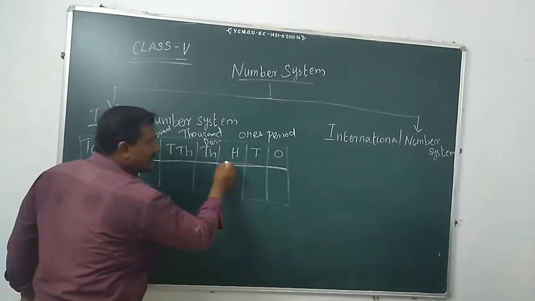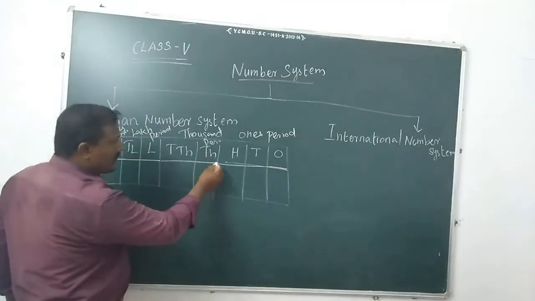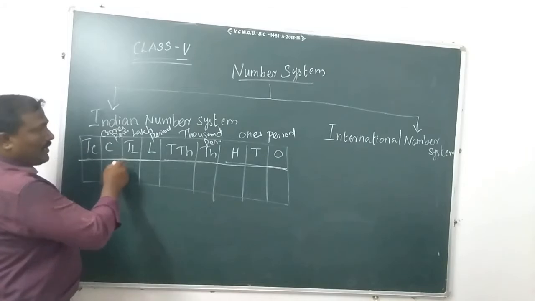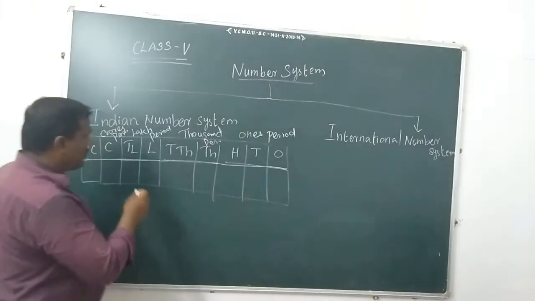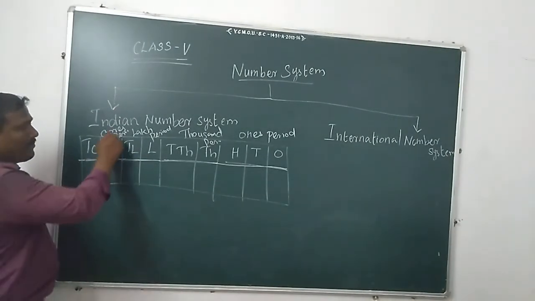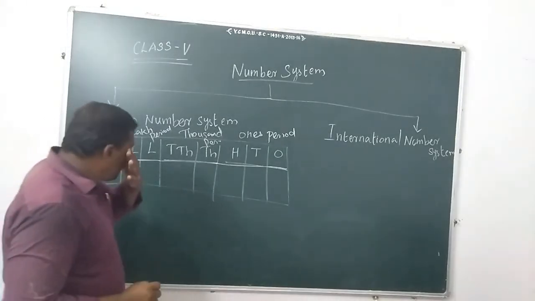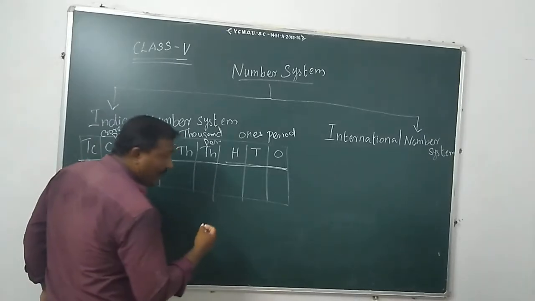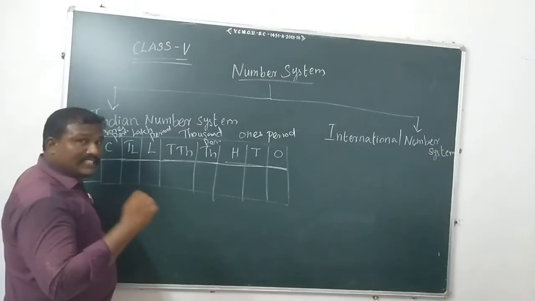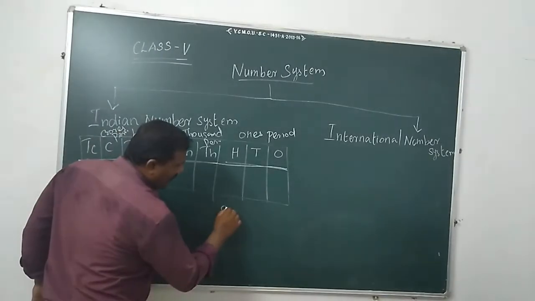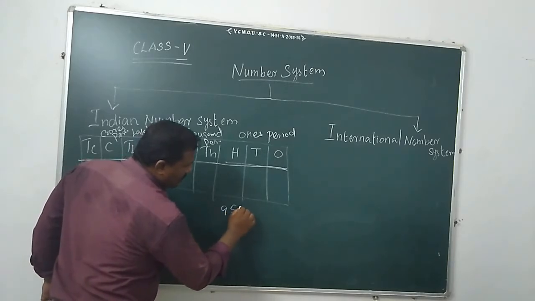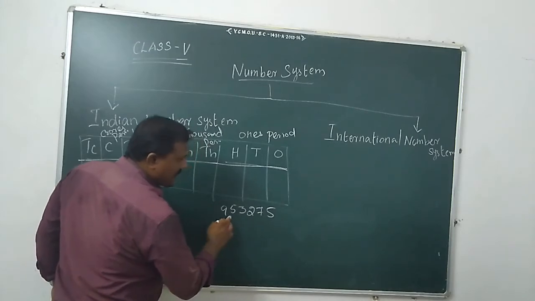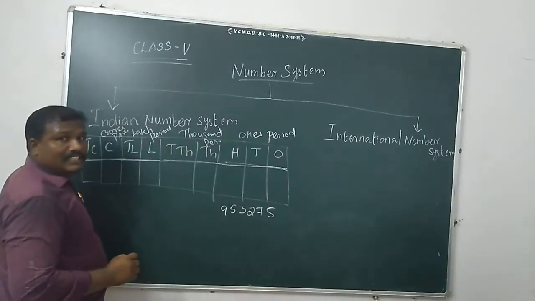These three places come in the ones period, these two places come in the thousand period, these two come in the lakhs period, and these two places come in the crores period. Let me take some example numbers so you can understand. First, I am going to take a 6-digit number, any number: 9, 5, 3, 2, 7, 5.